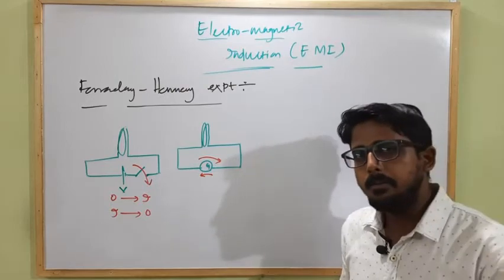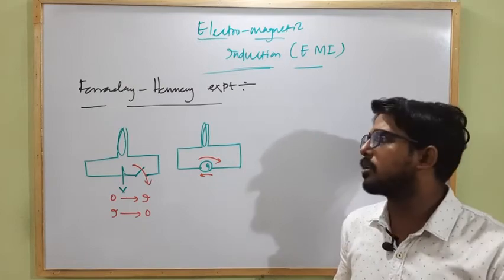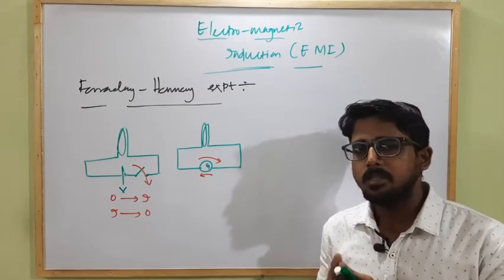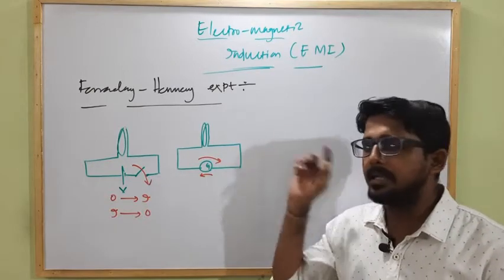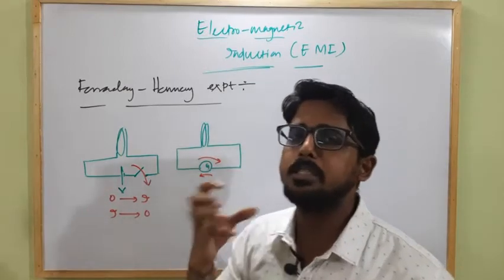Clear? If the field lines are changing, we already know that the number of field lines passing through a given cross-sectional area is known as what? Flux. So if the magnetic field lines through a coil are changing, that means the magnetic flux linked with the coil is changing.